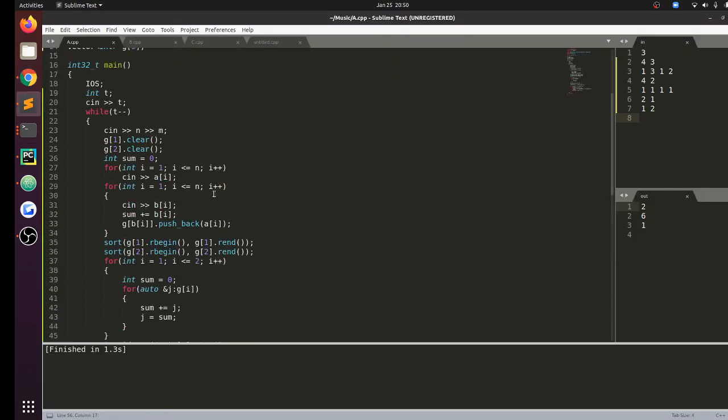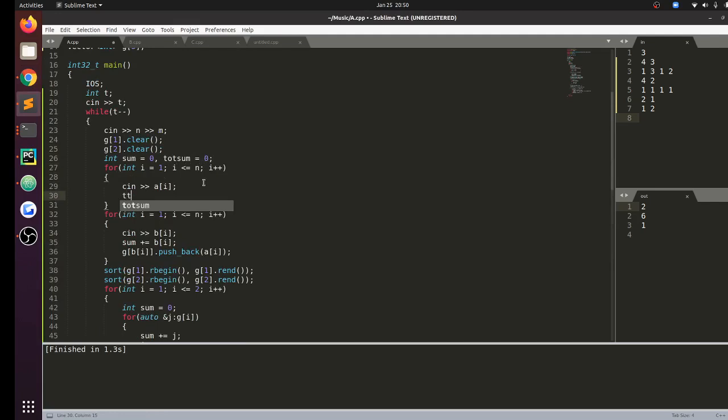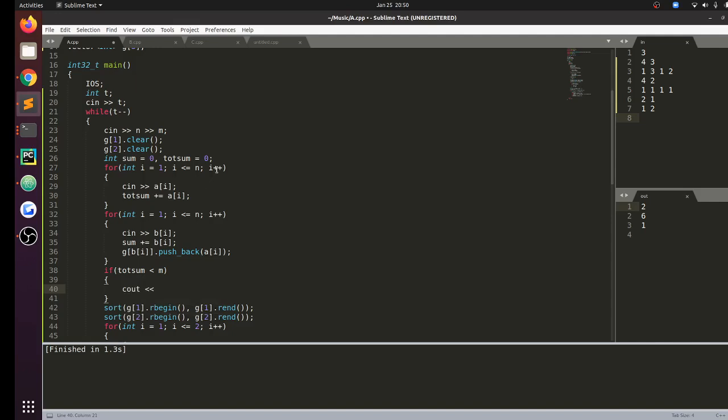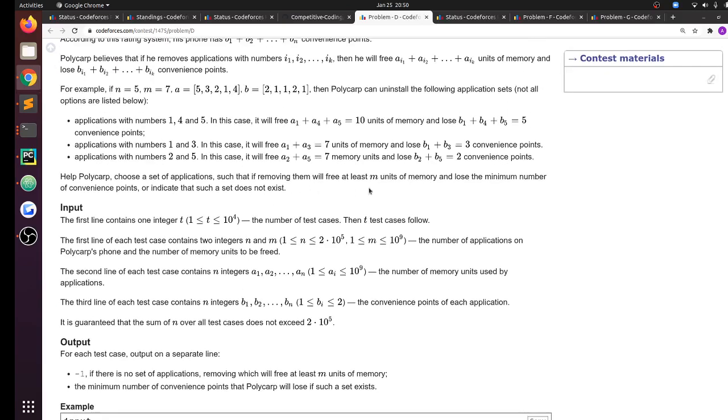I'll first also calculate the total sum. Okay, so total sum equal to 0. Total sum plus equal to a of i. If total sum is less than m, then it's obviously not possible, so print minus 1. And I also want to lose the minimum number of convenience points.